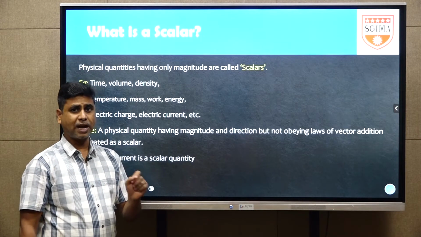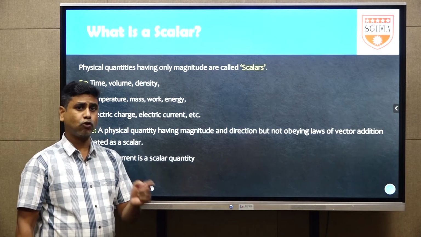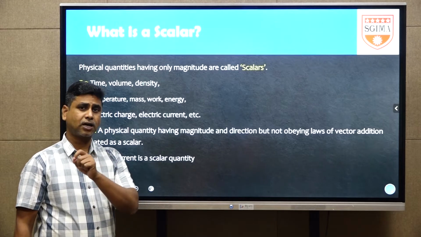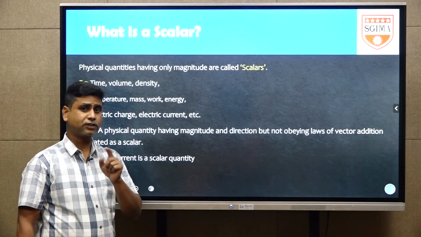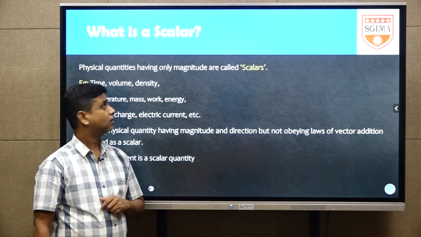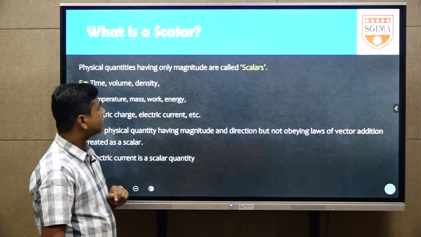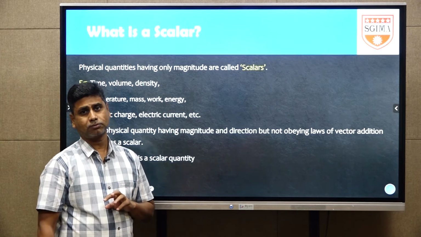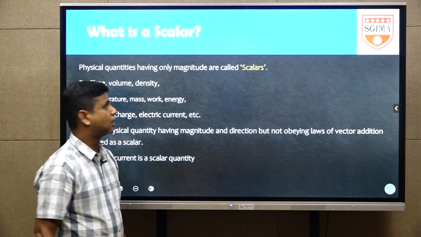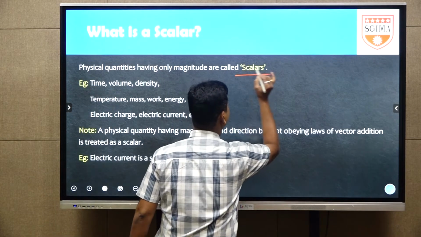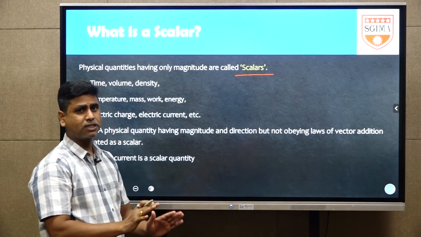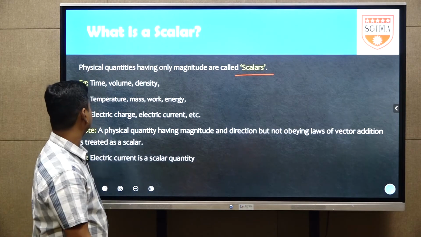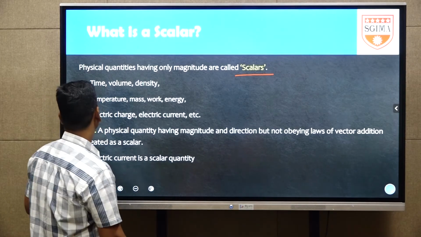The physical quantities having magnitude, direction and obeying the law of vector addition are called vector quantities. But a physical quantity having only magnitude is called a scalar quantity. These quantities are called scalar quantities, meaning they only have magnitude, there is no direction.